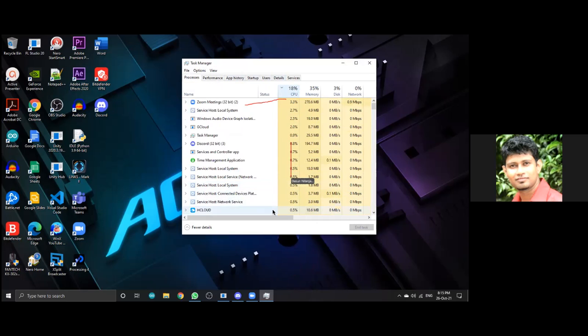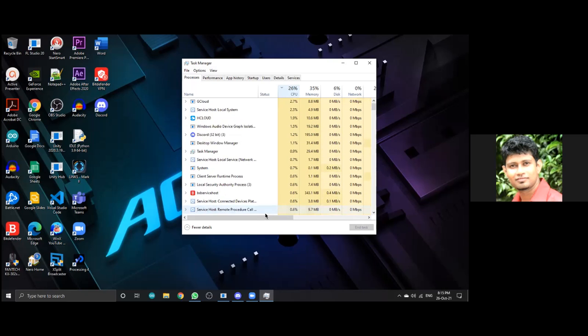If you think the processor is overrunning, like it's always closer to 100%, then there's a problem. You have to check, maybe a virus or some other issue. Memory is the same thing. When you click on Memory, it is sorted. Now we can see which is taking more. The services host is taking more memory, then WhatsApp, then Zoom, Discord, search, and Windows Explorer.